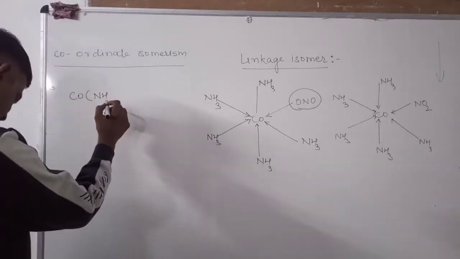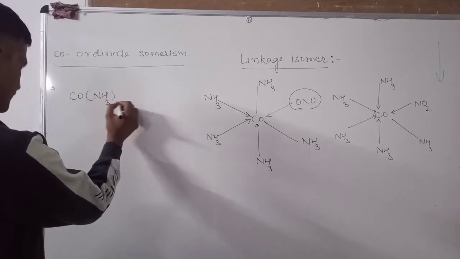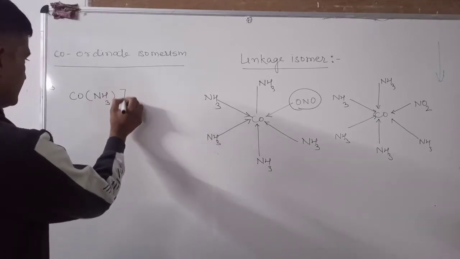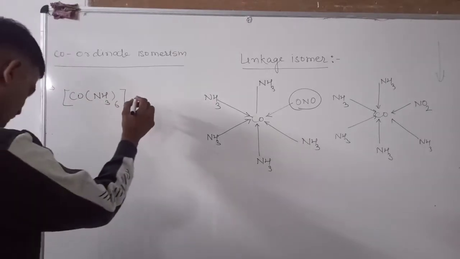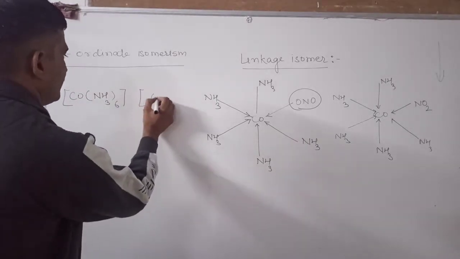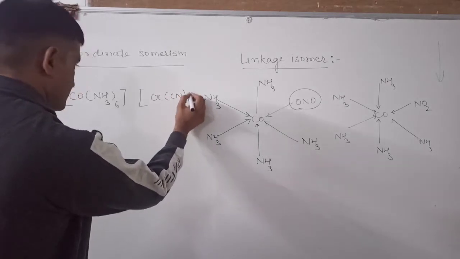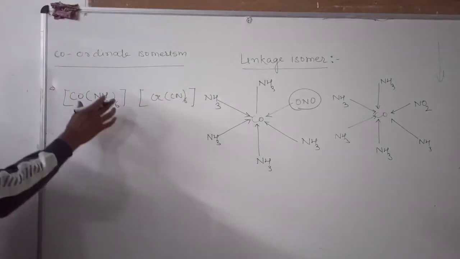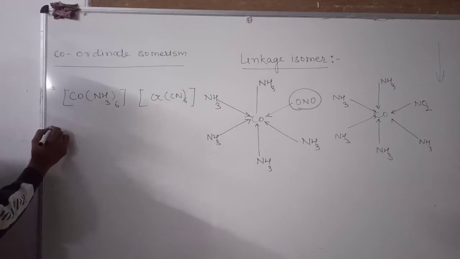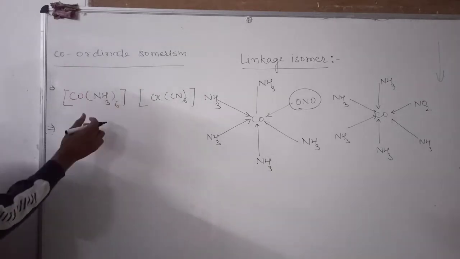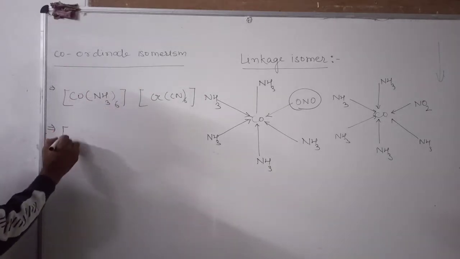See this coordination compound. This is a complex coordinate compound. We want to form the isomer of this. If we want to prepare a coordinate isomer here, we will change their ligands.